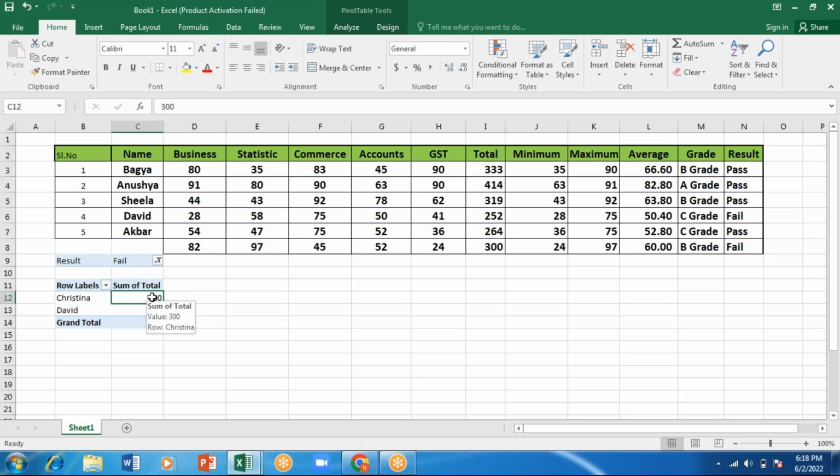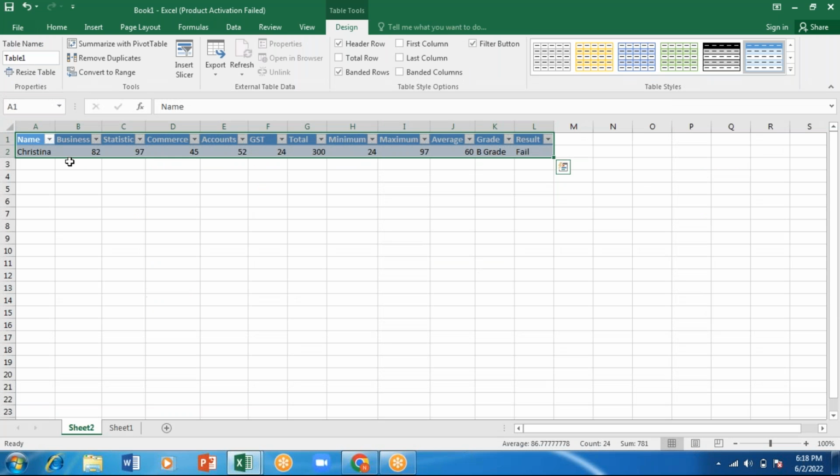So when I go to the cell, I'll double click. It will open a new sheet. So this is Christina's score. This is how I got a 200. So this is a B grade. Fail. So like this you will come to know. So let me show you one more method.